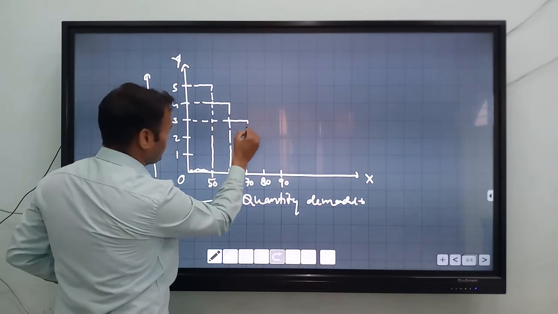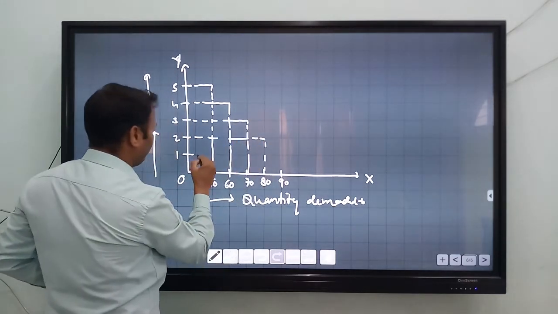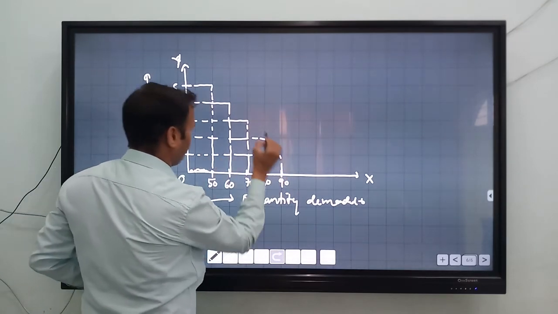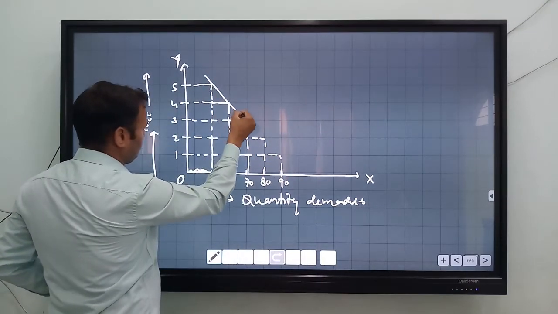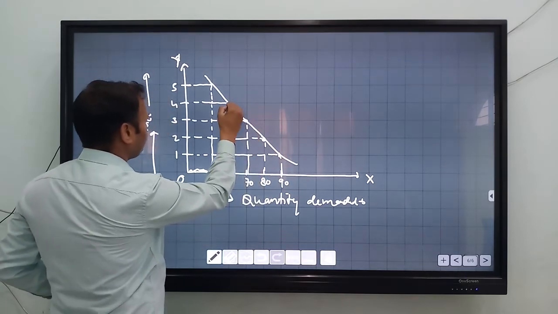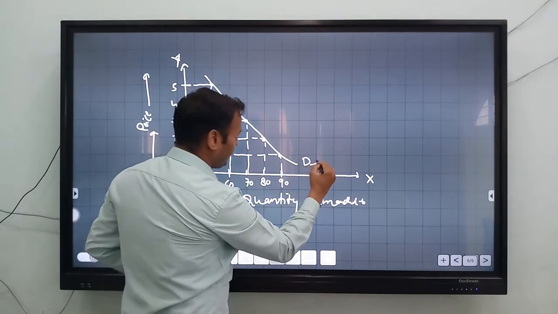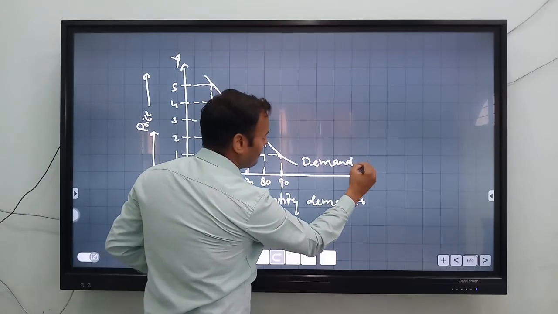When the price is 3 rupees, demand is 70. When the price is 2 rupees, demand is 80. When the price is 1 rupee, demand is 90. Just join the points. Okay. So here is a demand curve.